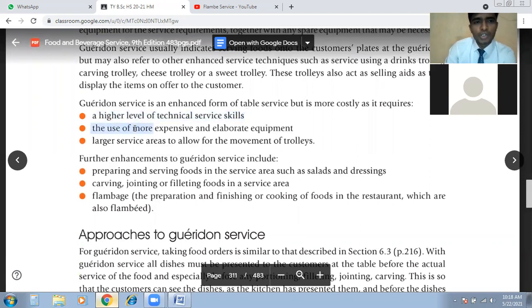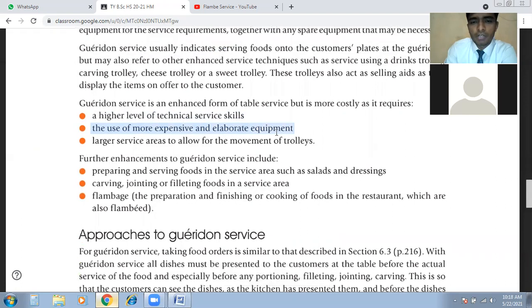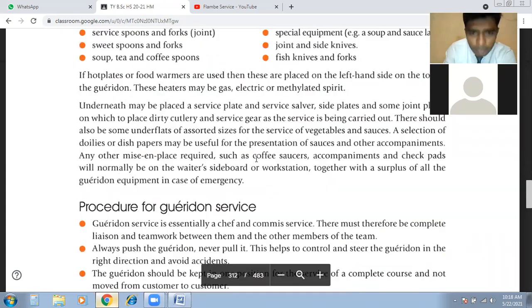The next point is the use of more expensive and elaborate equipment. So what we have to do is use more expensive items, like a non-stick pan, or maybe a burner. Next, we have some equipment I will show you just now.